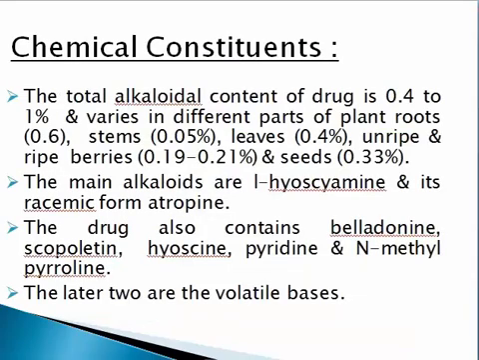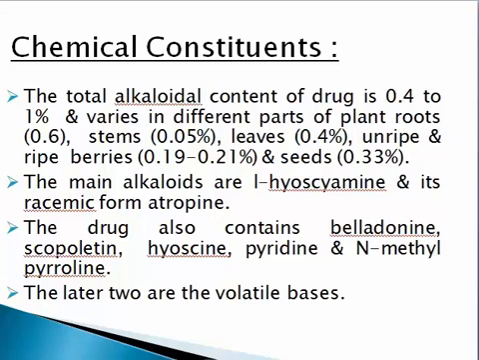Now, the chemical constituents of Atropa belladonna. The total alkaloid content of the drug is 0.4 to 1% and varies in different parts of the plant. The various plant parts, such as root, stem, leaves, seeds and fruit, contain alkaloid in different concentrations. In roots, it contains 0.6%. In stem, it contains 0.05%. In leaves, it contains 0.4%. Unripe and ripe berries contain 0.19 to 0.21%. And seeds contain 0.33% alkaloid.